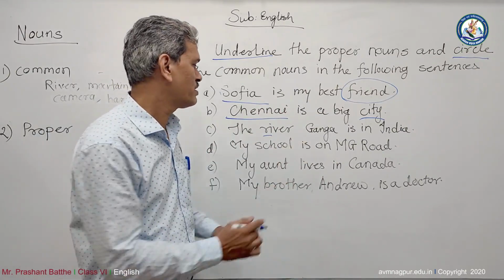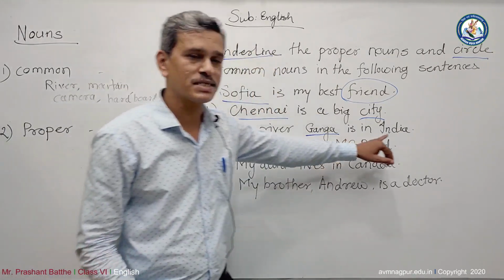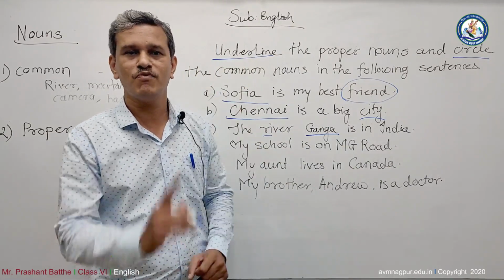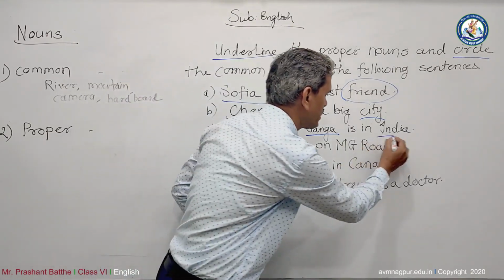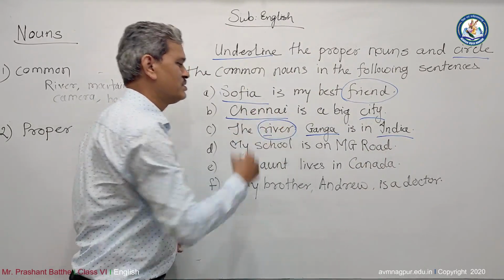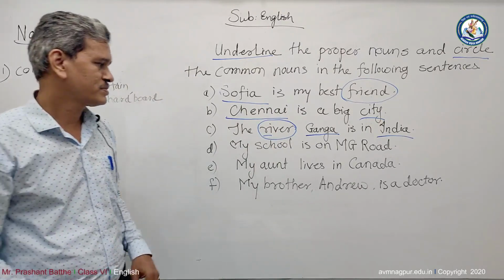That's why Ganga is a proper noun. Then India is a country, our homeland. So India is the name of only one nation. So again, it's a proper noun. And this river is a common noun.